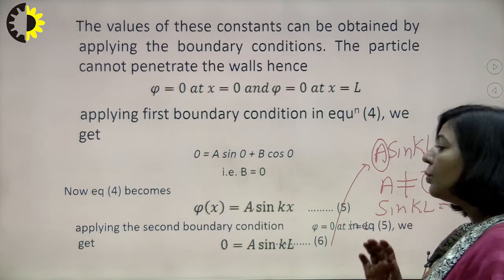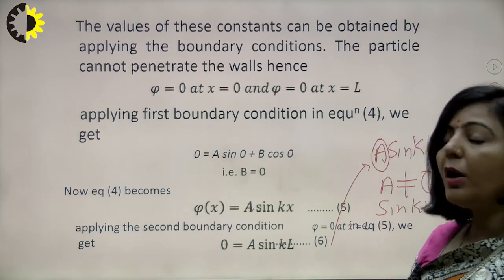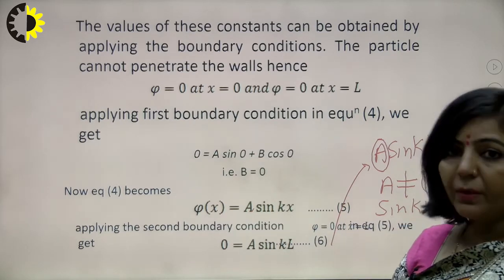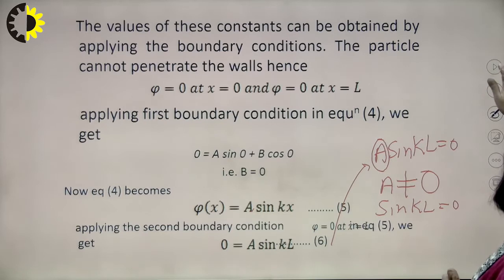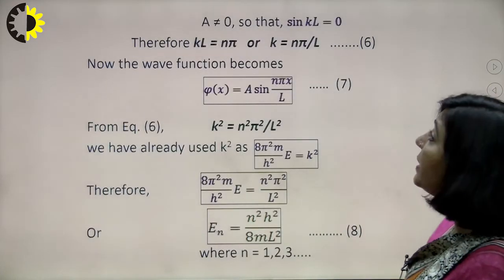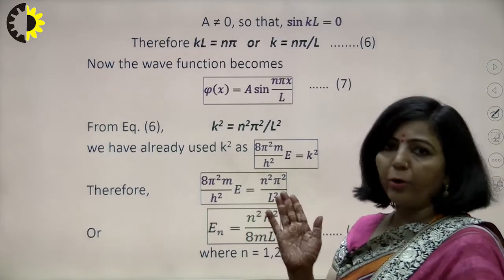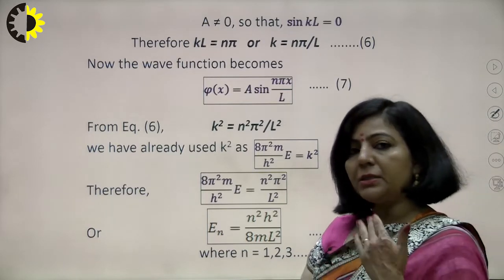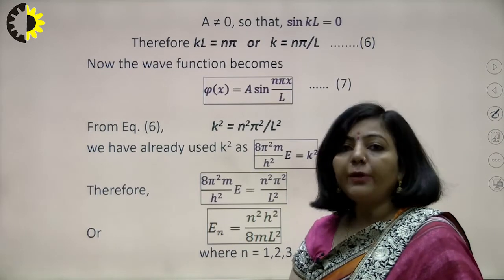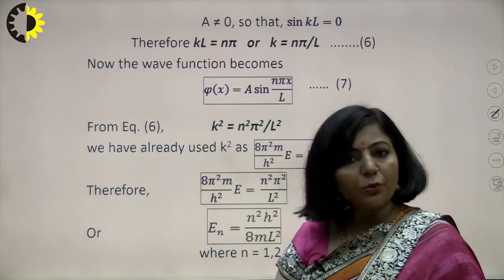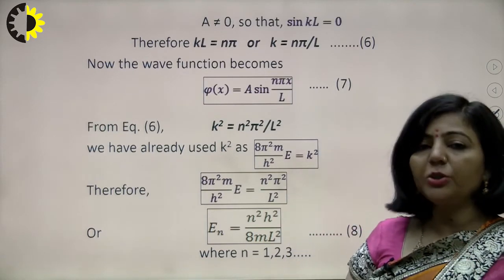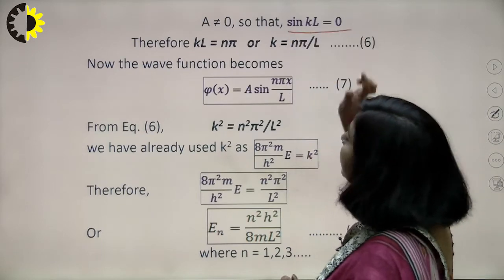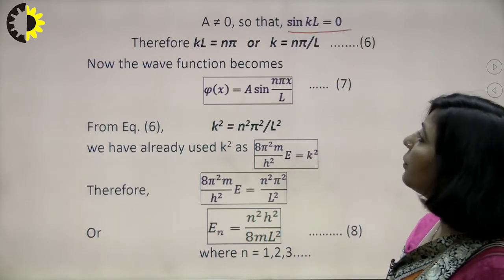So from the second boundary condition you get sin kL equal to 0, with a not equal to 0, because if a is 0, the wave function would be 0 for all x, which is not correct.